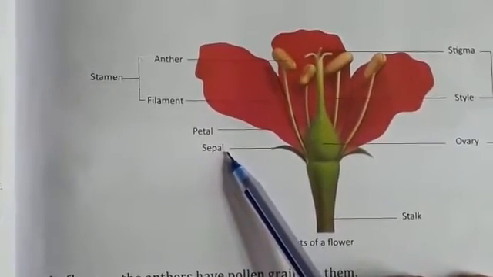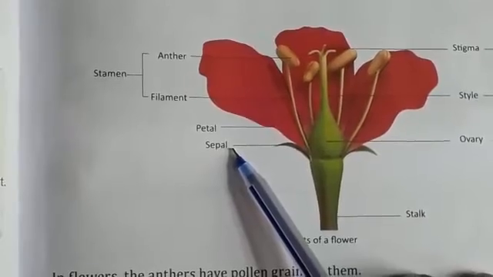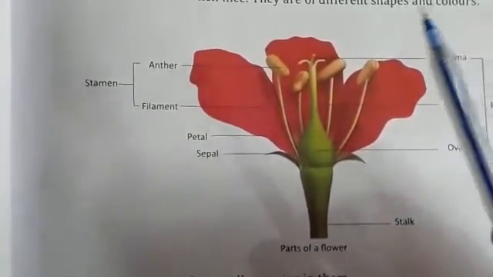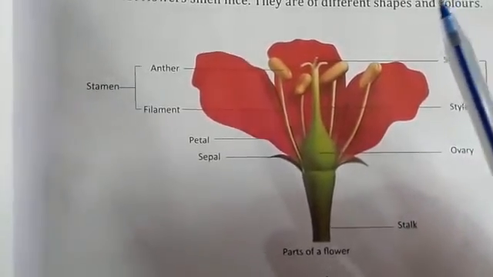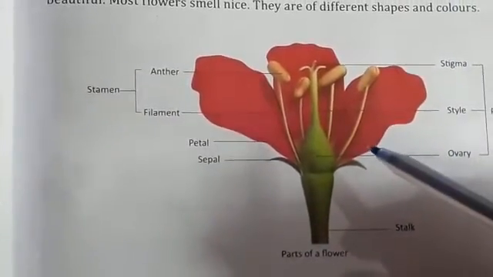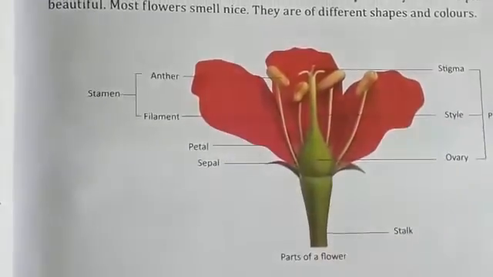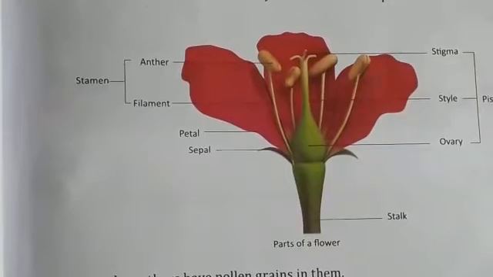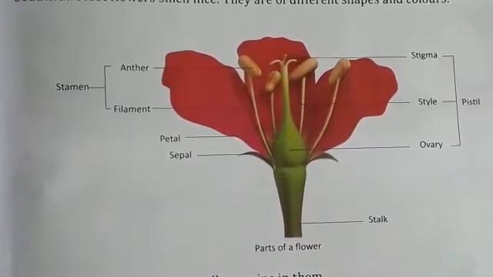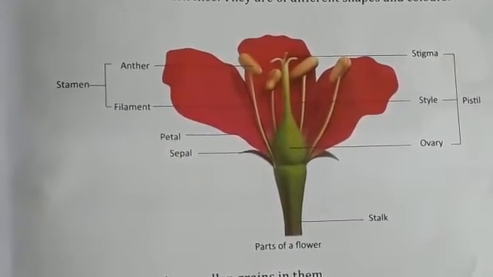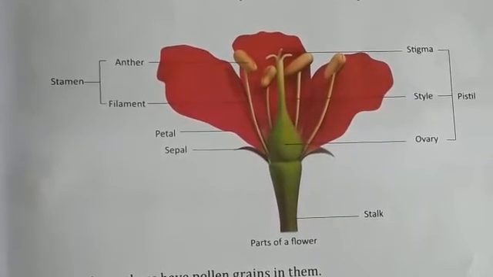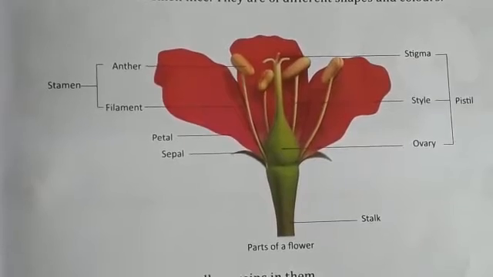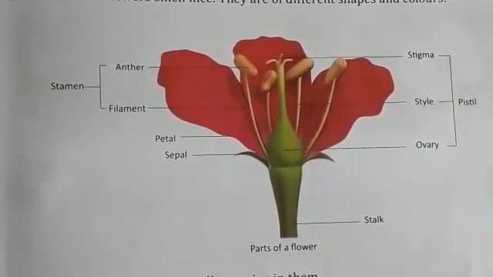In flowers, the anther has pollen grains in it. Transfer of pollen grains from the anther to the stigma of a flower is called pollination. When the pollen reaches the ovary, it fuses with ovules and forms seeds. The petals dry up and fall off, forming a fruit.